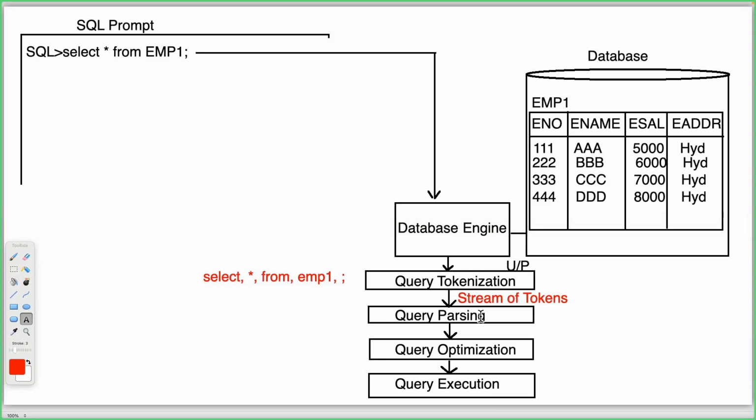But how is it possible for the query parsing phase to check the errors? Observe carefully. To check the compilation errors, it prepares a tree representation. All of you understand it clearly. The query parsing phase is able to prepare a tree, and the tree is called a query tree.